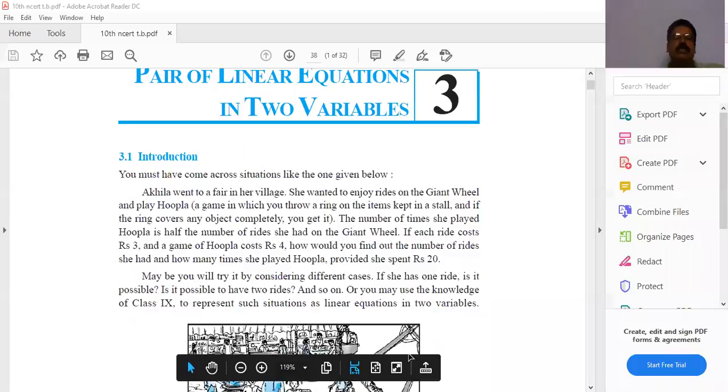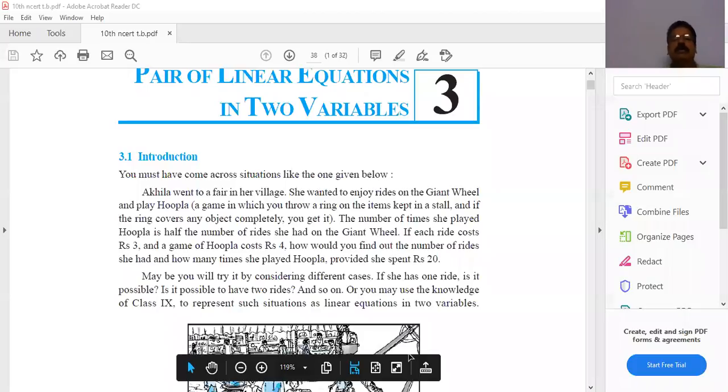Pair of linear equations in two variables. Okay. Yes. What is meant by equation? Is it visible or not? The screen I shared. Yes, sir. Everyone, okay.